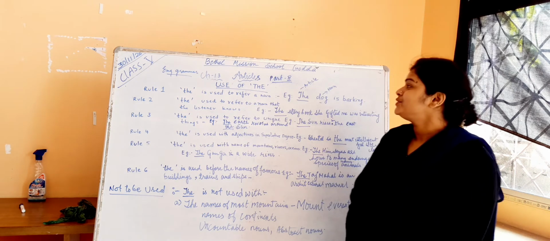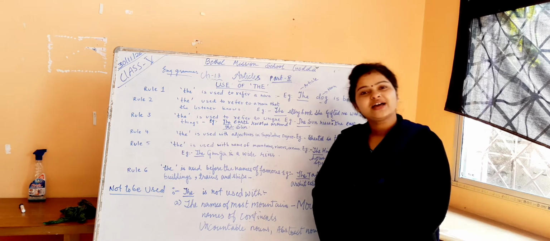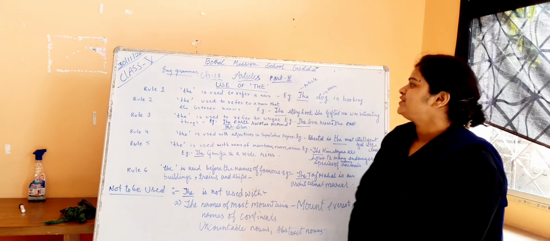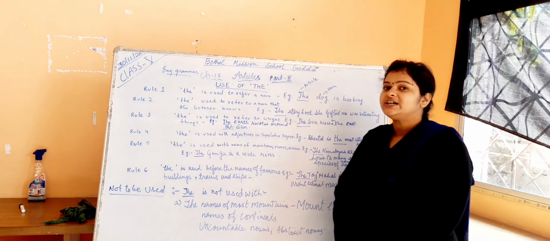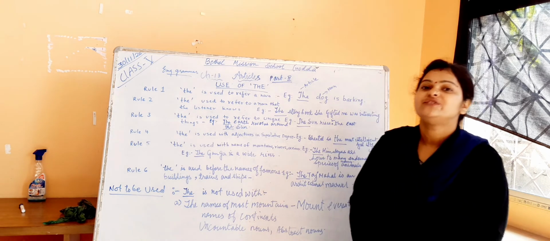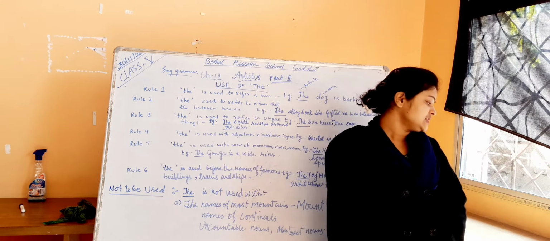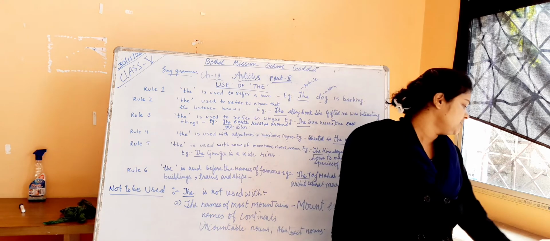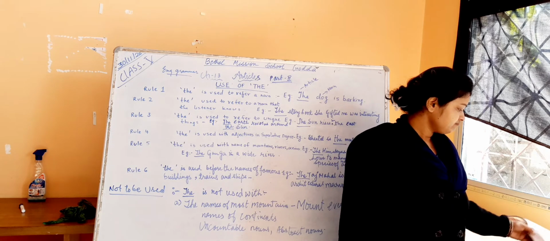I am now going to describe the second part of chapter number 13, articles, English grammar class 5. In this video, I would like to describe the use of "the", which is a definite article. As I have already explained, there are many places where "the" can be used, and in many forms.